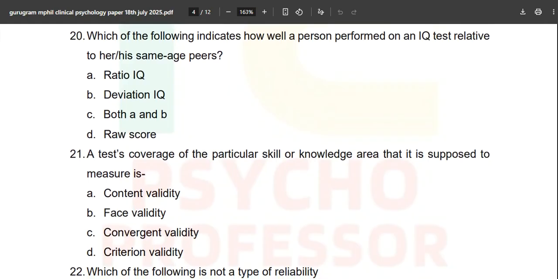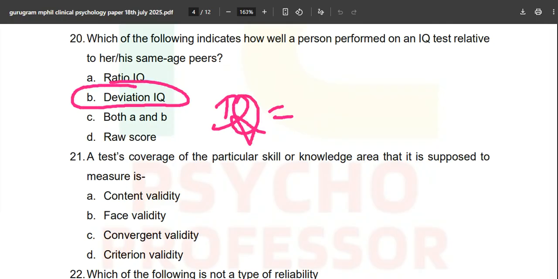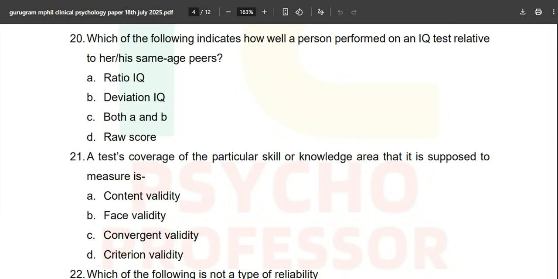Which of the following indicates how well a person performed on an IQ test relative to others? We are talking about the relativity, and that is why deviation IQ came into the picture. Okay, both A and B, no, ratio IQ. What is ratio IQ? IQ is equal to MA upon CA. I guess this is the ratio IQ formula. If I am wrong, please comment and correct the formula for ratio IQ.